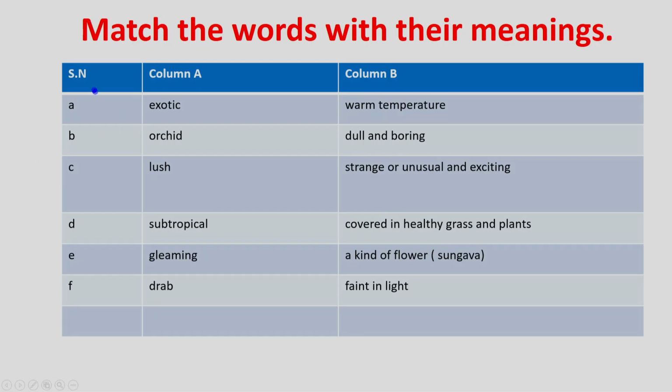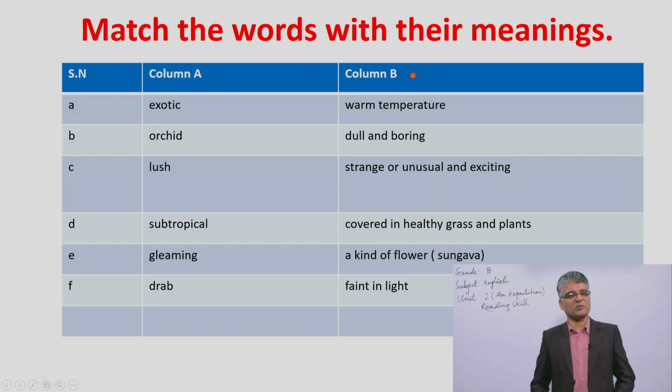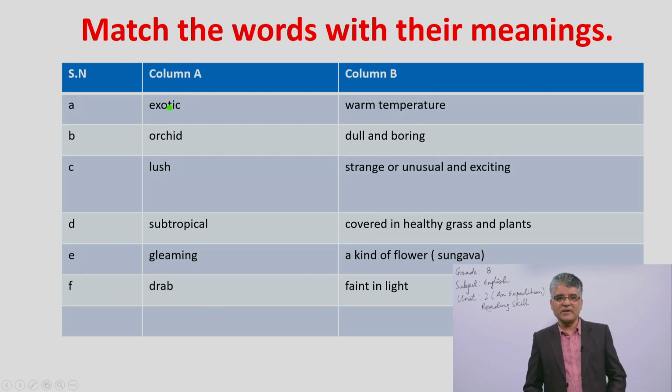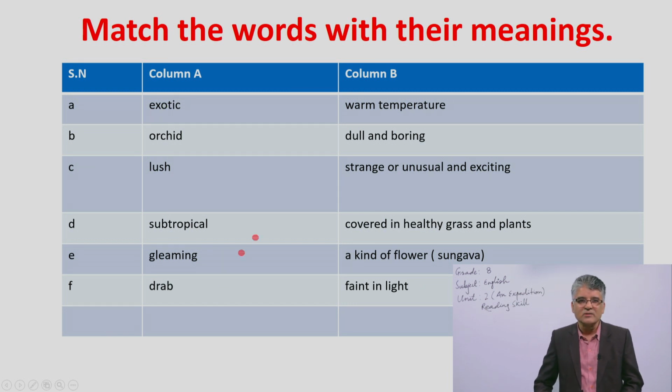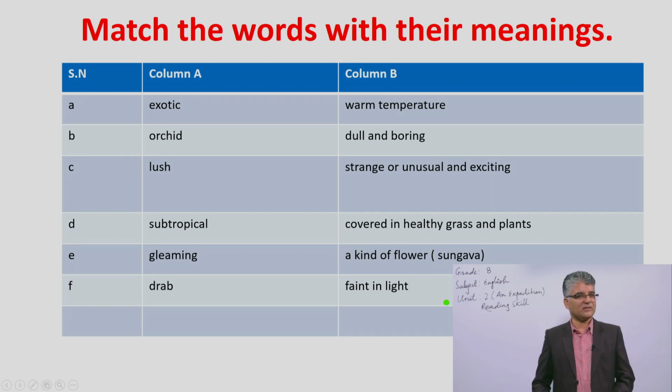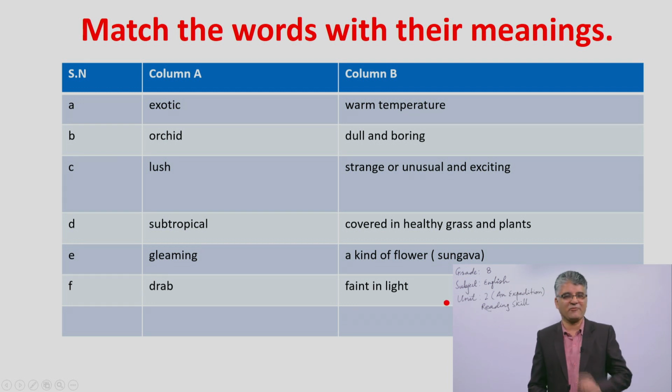See, in column A and column B, there are words in column A and their meanings are given in column B. Can you find out the meaning of these words from column B? Yes, please try for some minutes.